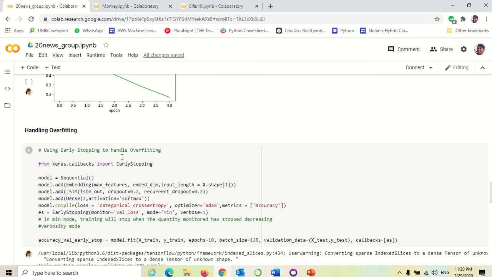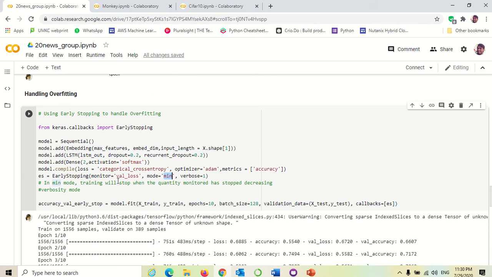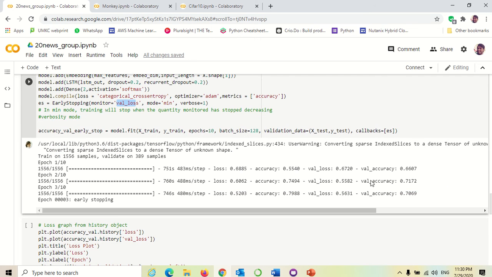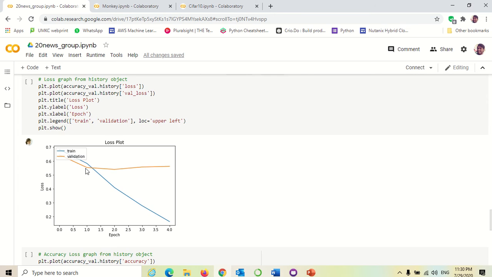I was using early stopping here too. I was using minimum as the mode and monitoring validation loss. In this mode, it will stop when the quantity monitored has stopped decreasing. You can see validation loss 0.675556. It stopped here because it increased from 55 to 56. So early stopping got triggered. We defined it and call it using the fit callbacks. When I plot the graph after that, there are three epochs. It stopped at the third epoch, so the graph looks like this.